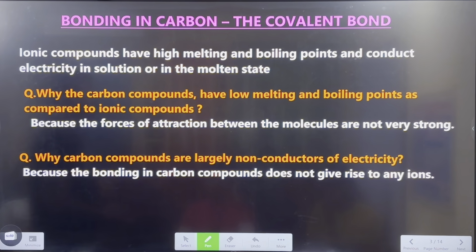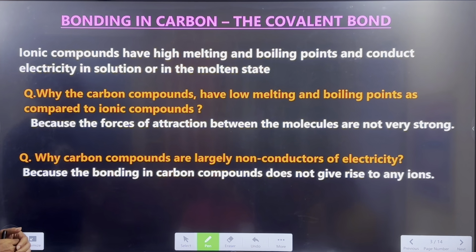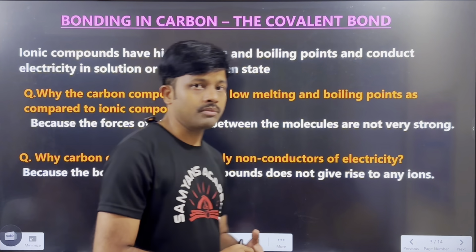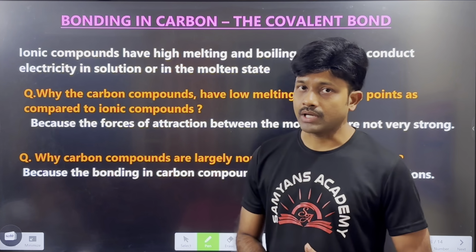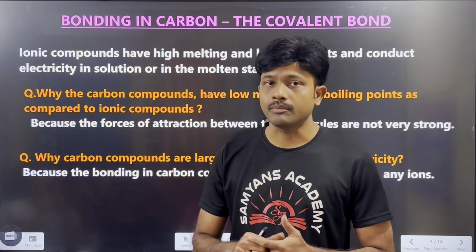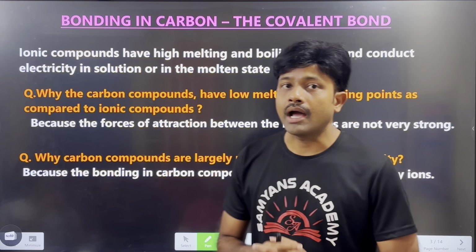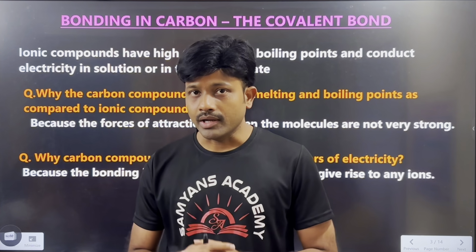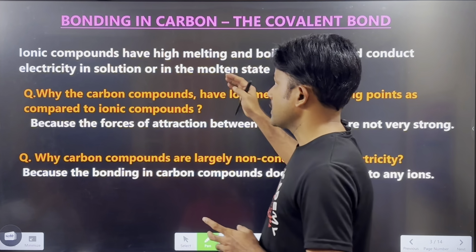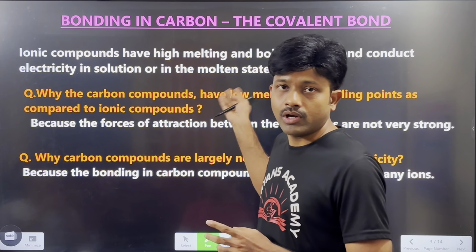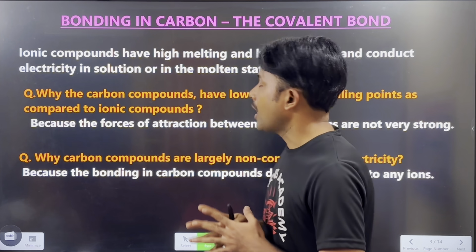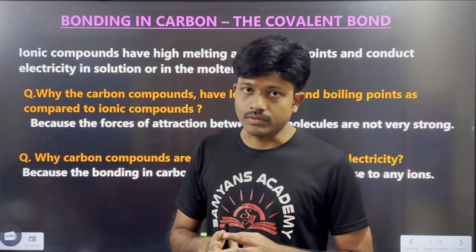Okay, now let us discuss bonding in carbon, the covalent bond. Already you know that in the previous chapter, metals and non-metals, we discussed that ionic compounds have a high melting point and a high boiling point. Why do ionic compounds have a very high melting point and boiling point? Because they have a large force of attraction between the molecules.